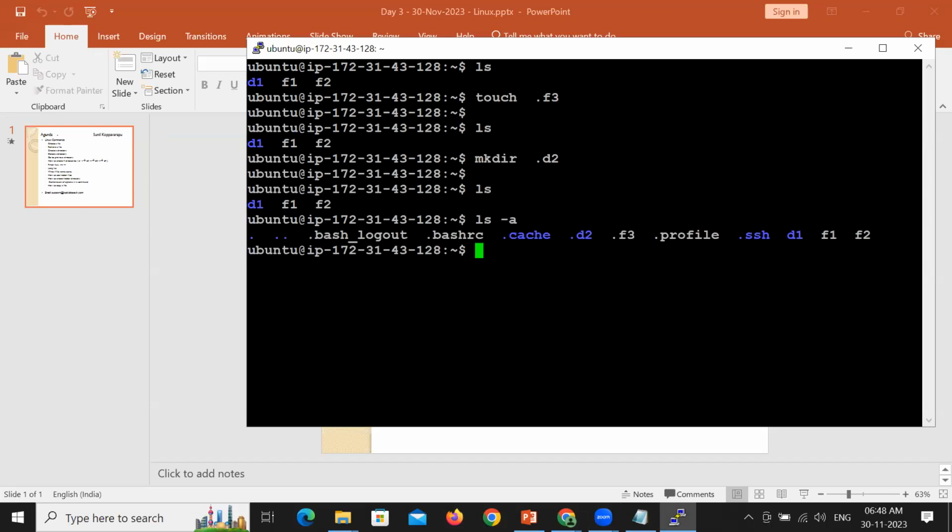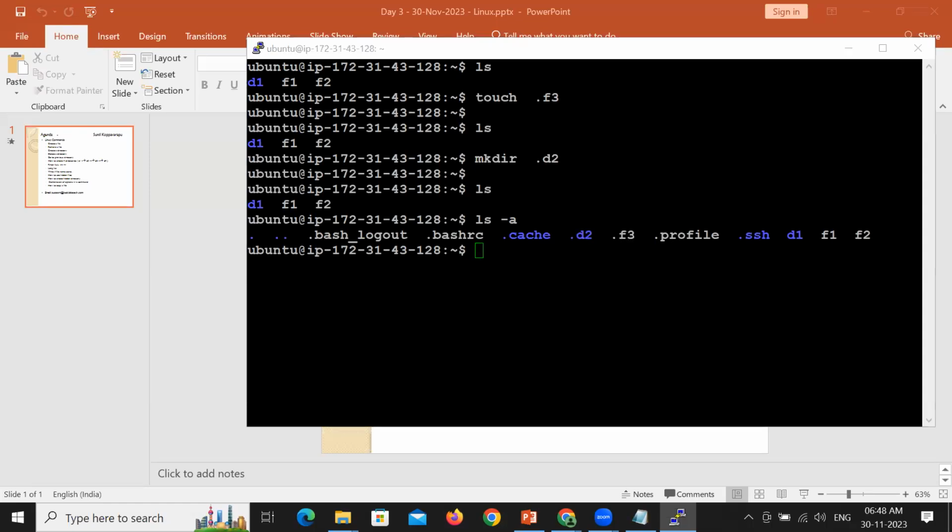To our surprise, there are many more hidden files which we are not aware of. But forget about that. Can you see we have the directory which we created, d2, and one hidden file? Where is the hidden file which we created, f3? Yes, .f3. So you are able to see the files which you have created.